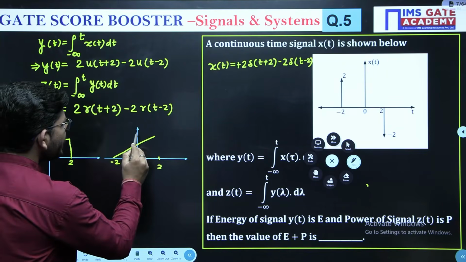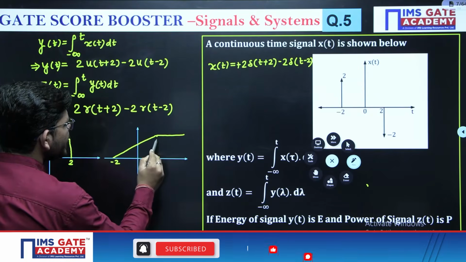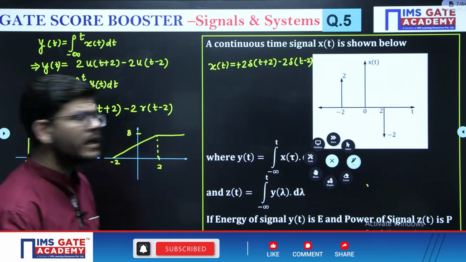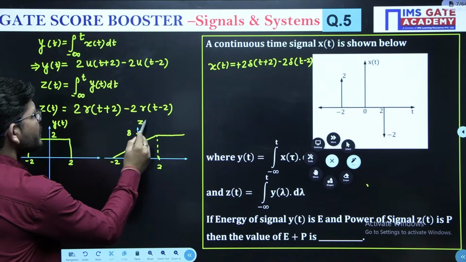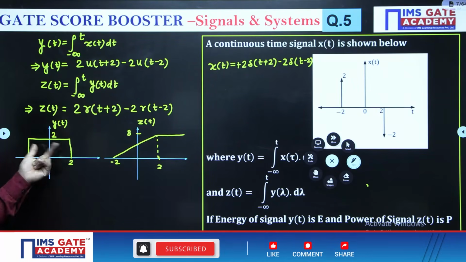Obviously, this is going to be 8, okay, and after that you will get a signal like this. So this magnitude is going to be 8, correct? Now this will be the signal z of t, okay. In a step signal, we only have to mention the magnitude and the duration.